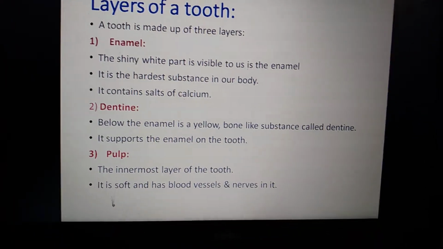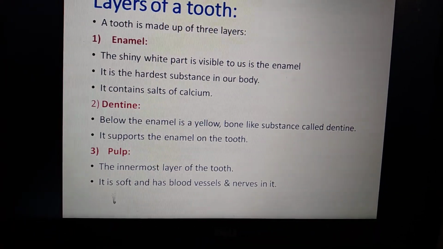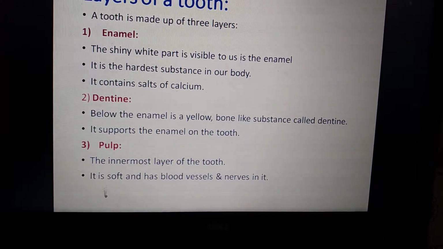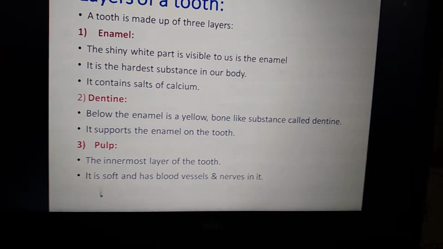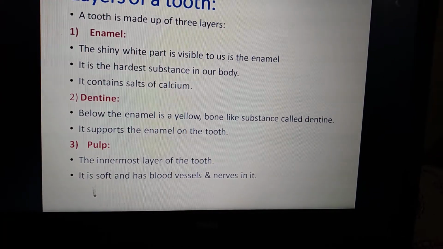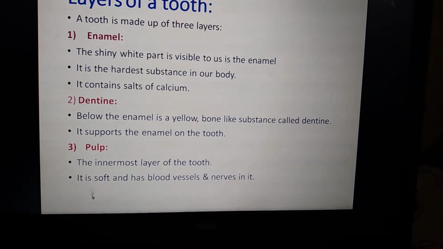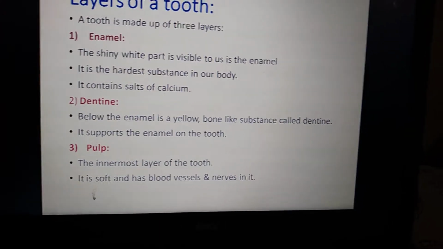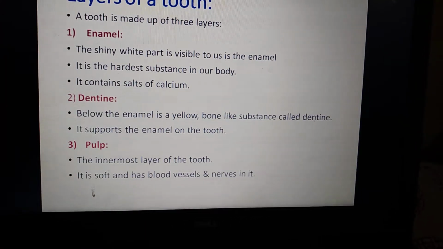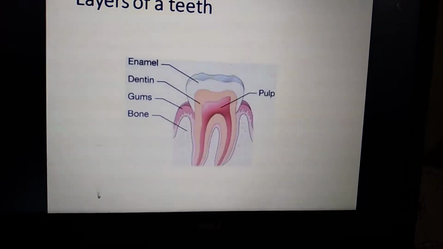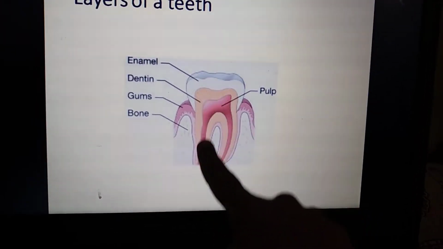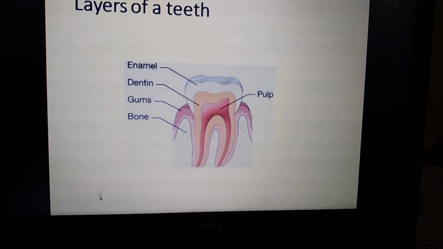And the third one is the pulp. It is the innermost layer of the tooth. It is soft and has blood vessels. It is very soft in nature. We can also see that blood vessels and nerves are present. Here you can see it is the innermost part. It is called the pulp.